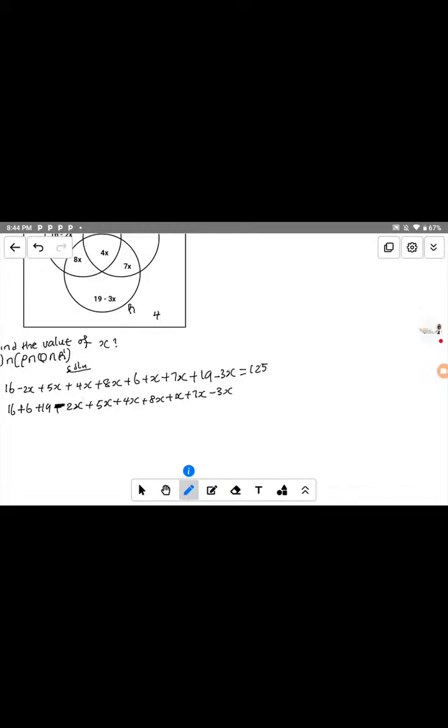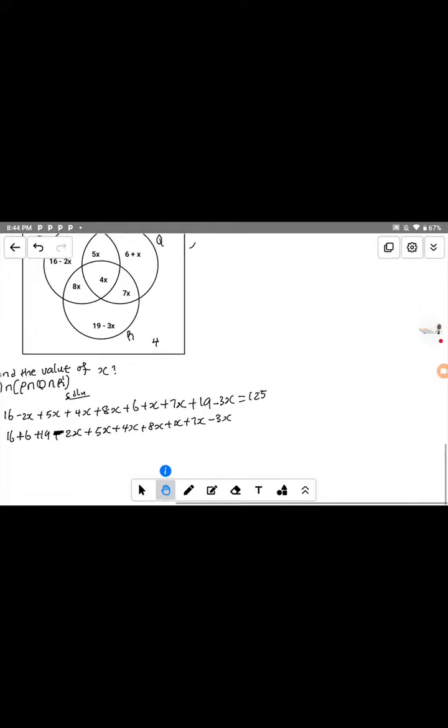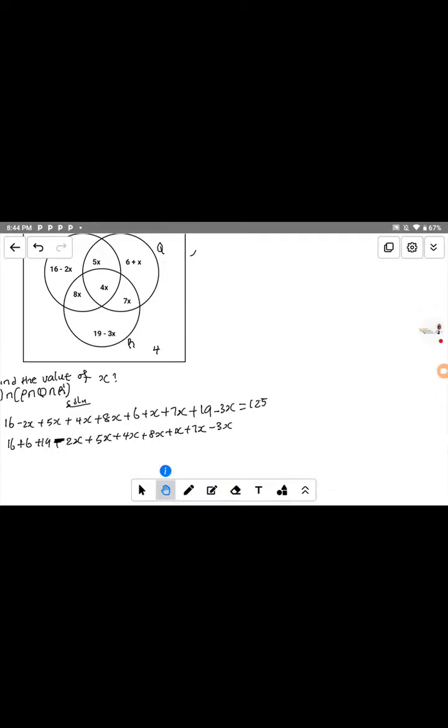Let me check very well to avoid mistakes. When you solve this question, you have to be careful. So here is plus 5, here is plus 5s, and this one is plus 4s. Here is 8s plus 8s, and here is s. Why does this s come from this way? That is s, and this one is 7s, and then this one is minus 3s.